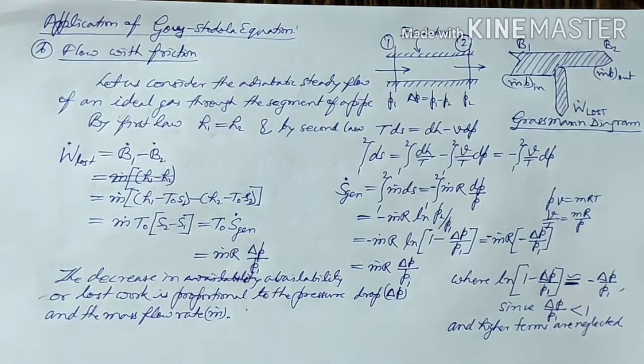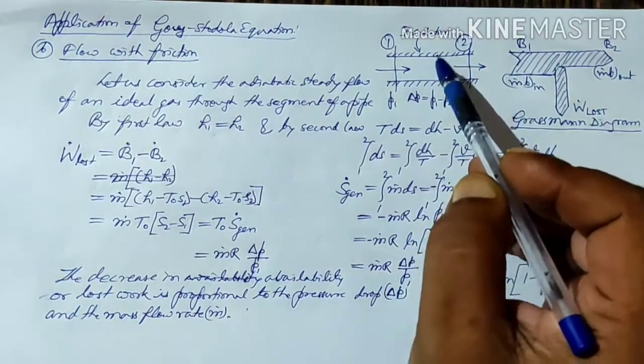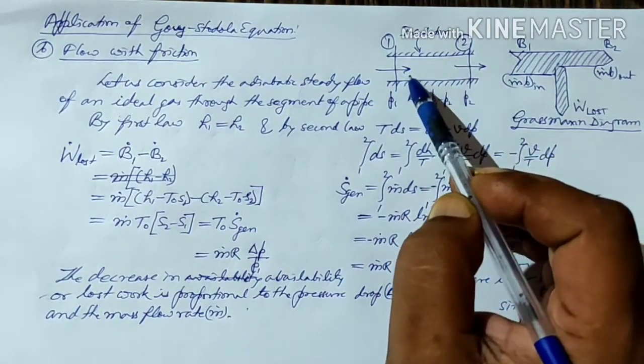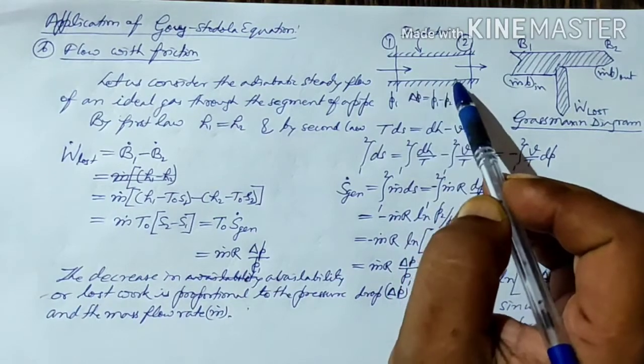Let us consider another case, a flow with friction. Here we are considering an adiabatic steady flow of an ideal gas through a segment of a pipe.